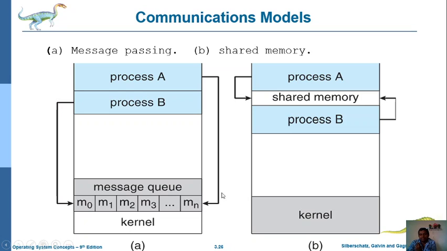Coming to the shared memory methodology, more than one process can share some common memory to complete their process execution. That is the shared memory concept. So these are the two communication models in inter-process communication: shared memory and message passing.